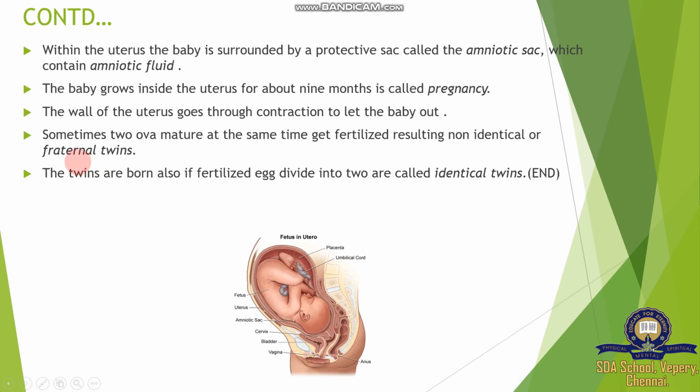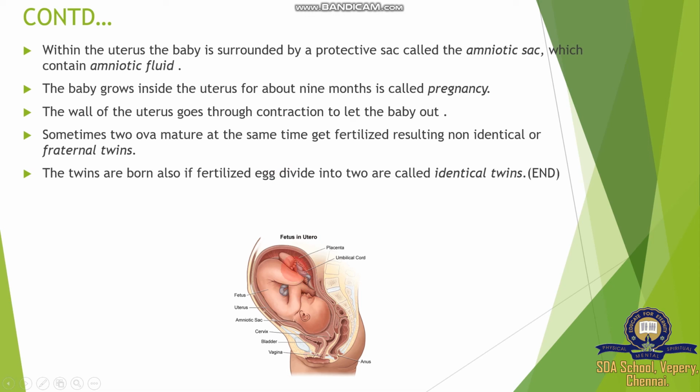So fraternal twins means two eggs are released in a month, which is very rarely happening, and two eggs complete fertilization and develop into non-identical or fraternal twins. Sometimes twins are also born if a fertilized egg divides. The fertilized egg divides into two, because a single egg divides into two daughter eggs to develop.